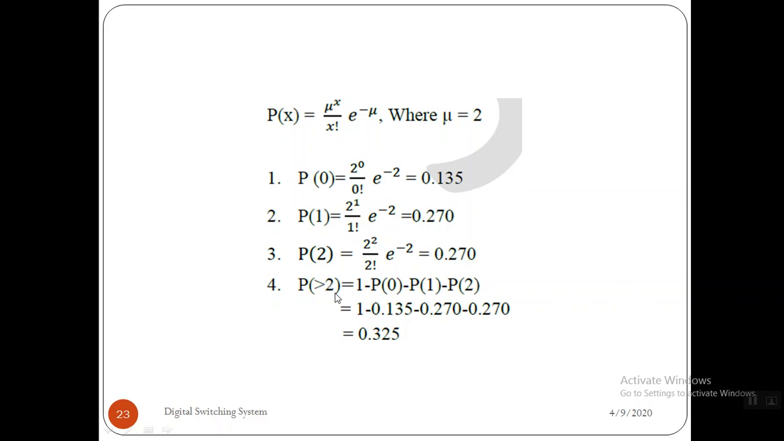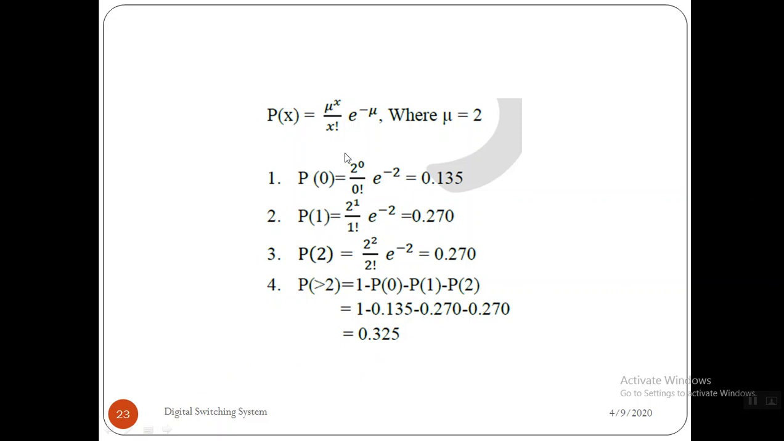And the probability of more than 2 call arrivals: the total probability is 1, and we subtract the probability of no call arriving, 1 call arriving, and 2 calls arriving. So we're supposed to subtract all these three from 1. We'll get the probability of more than 2 calls arriving to the system, right? So 1 minus 0.135 minus 0.270 minus 0.270. So what will we get? We'll get 0.325. So this is the probability of more than 2 calls arriving to the system, right?